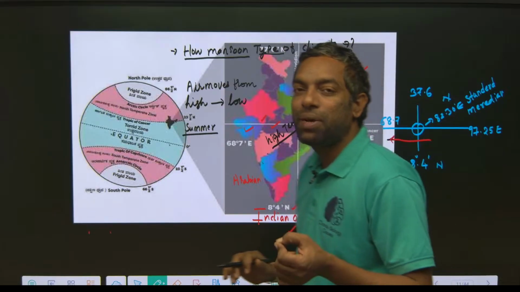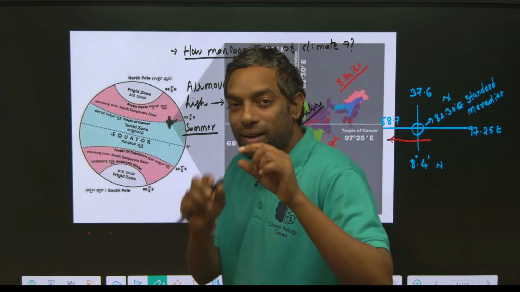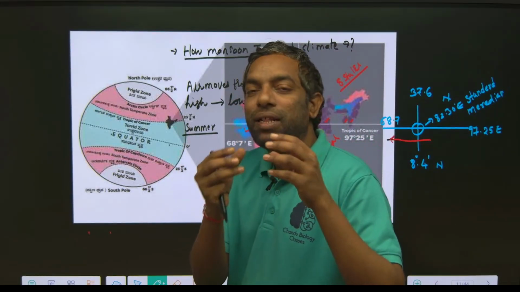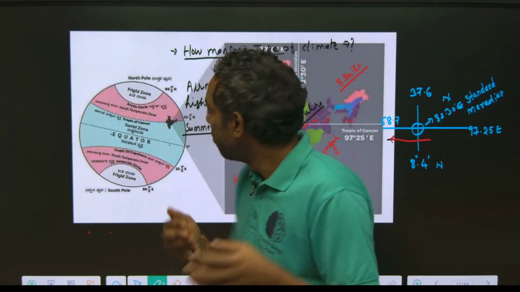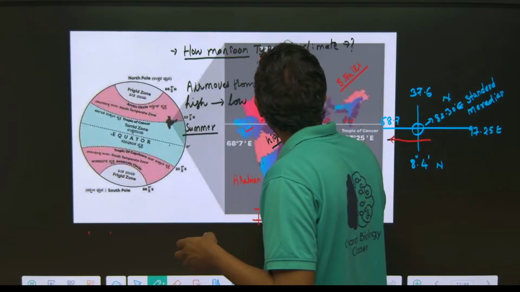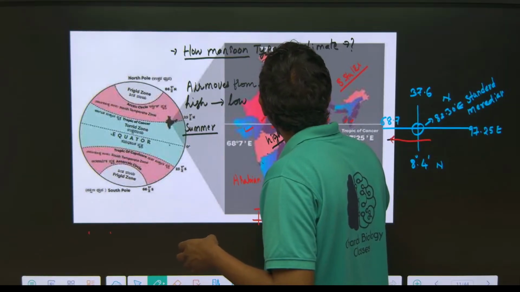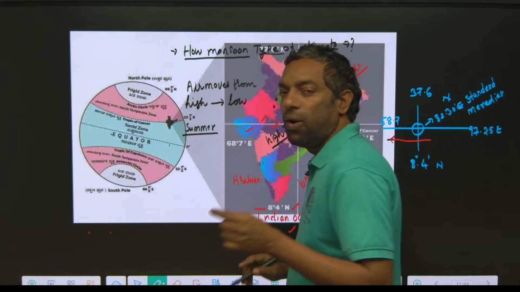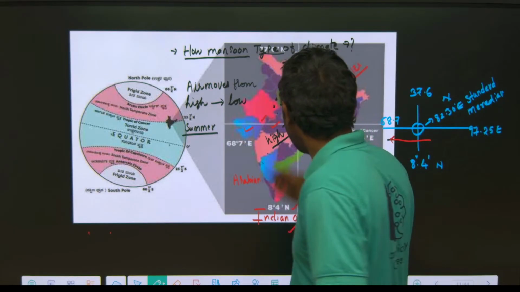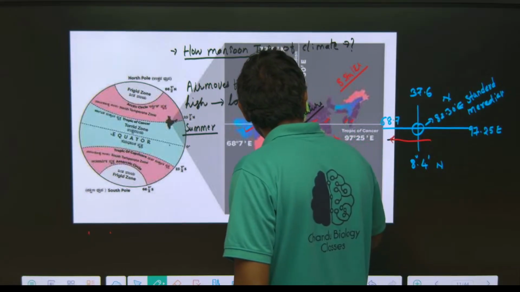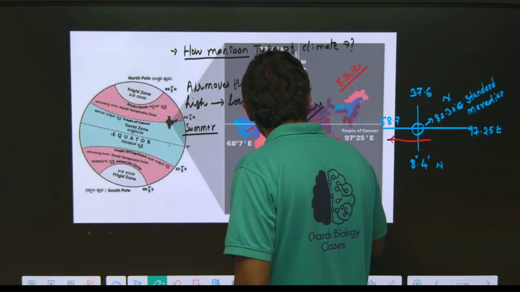The high temperature leads the air molecules to move away from each other. In that way, low pressure is created. High temperature leads to low pressure.